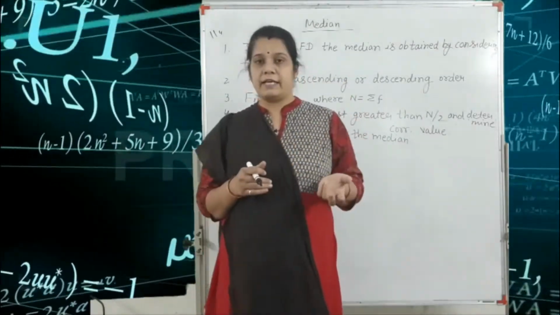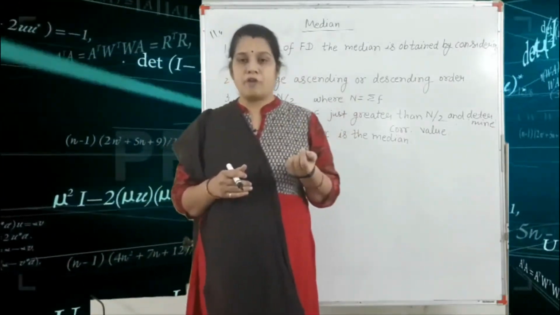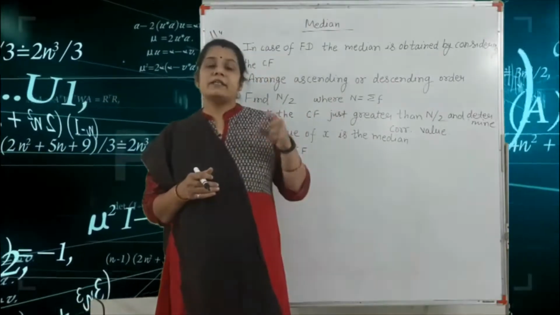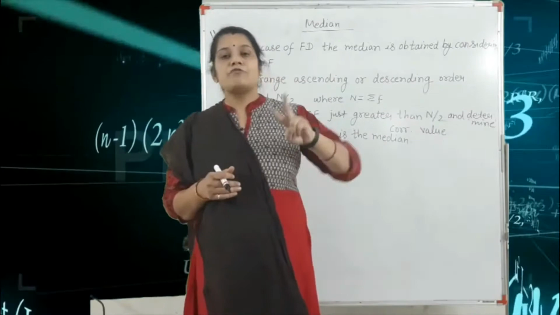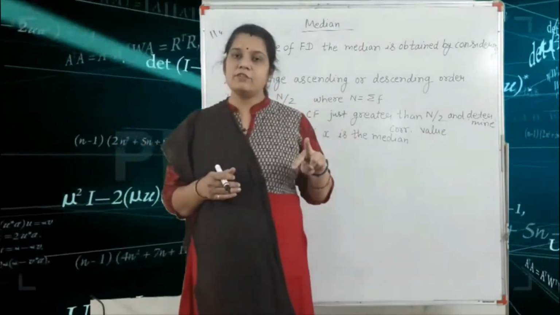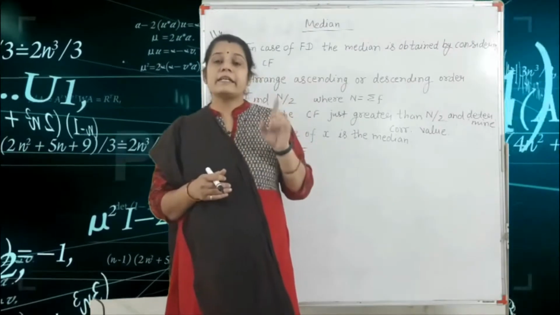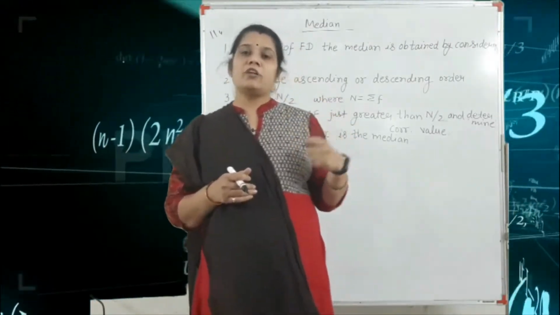But sometimes the number of terms in the question is even, that means 6 or 8 or 10 or 12. In this type of question, you have two middle values. So first you add both the middle values and divide by 2. This is your median in case of only ungrouped data, that means we are given only the value of x.